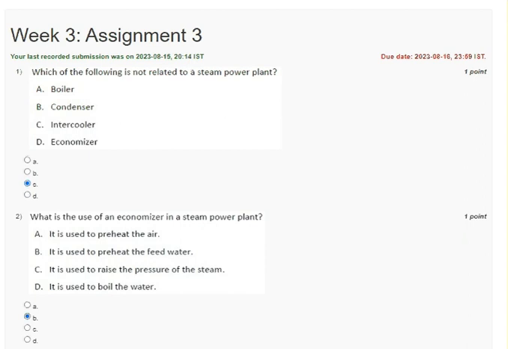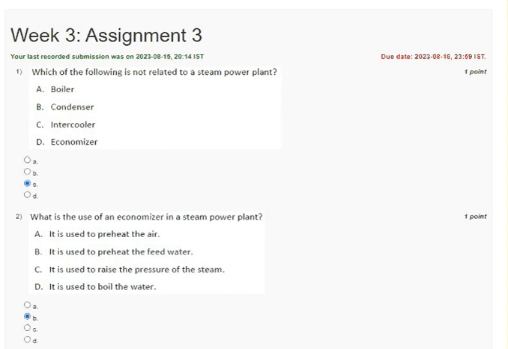Question 1, which one of the following is not related to steam power plant? In these options, intercooler is not related to steam power plant because intercooler is related to refrigeration plant. So option C is correct.